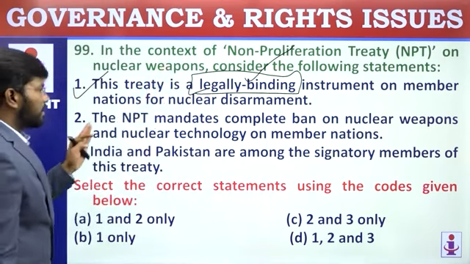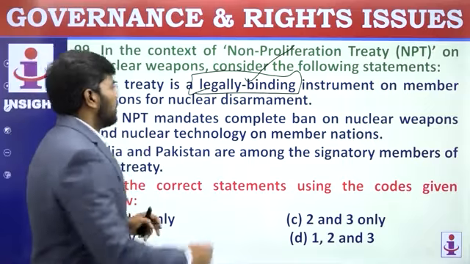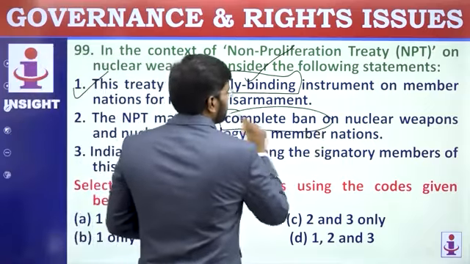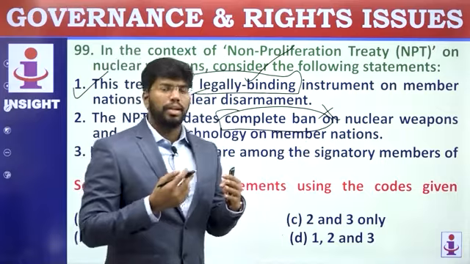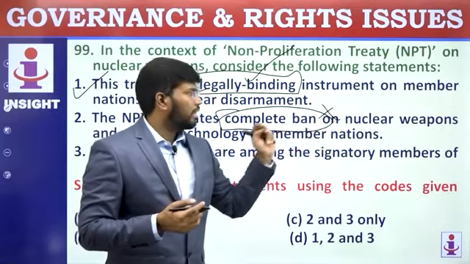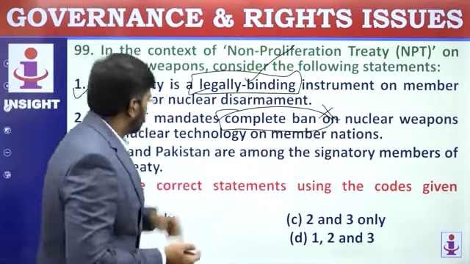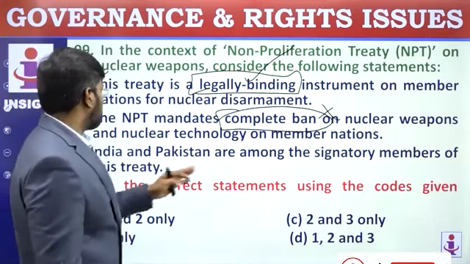The NPT mandates complete ban on nuclear weapon and nuclear technology on member nations. Complete ban. This is not going to happen because that is what the issue is. That is why India doesn't join: no tangible date on banning of these weapons or technology. So, second statement is wrong. India and Pakistan are among the signatory members of this treaty.